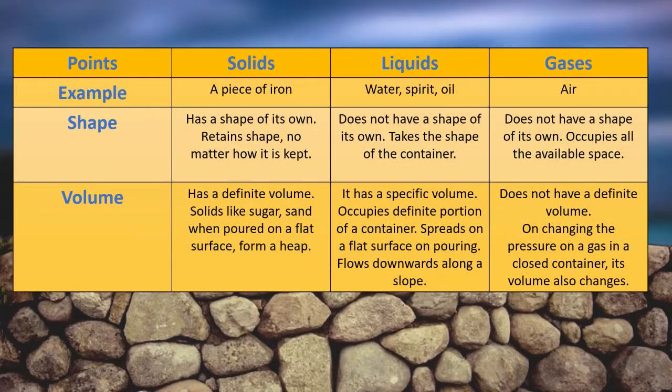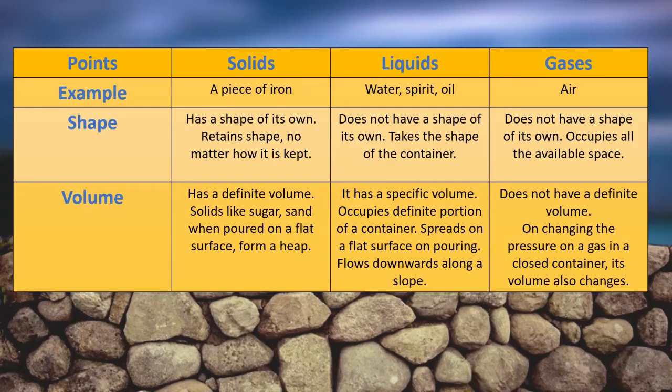So we have learned about solid, liquid and gases. First, we'll discuss solids. The first example of solid is a piece of iron. It has its own shape. It retains its shape, meaning it doesn't change its shape. So no matter how it is kept, it will be like that only.